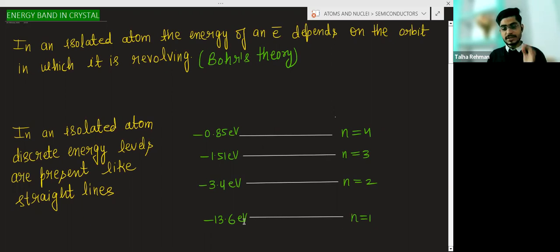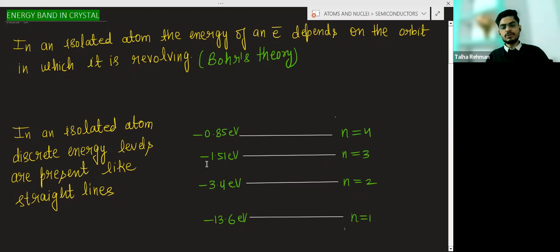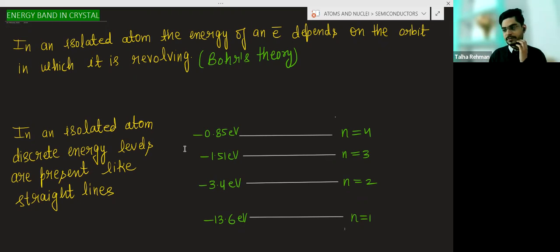I told these things in the last classes, in the chapter atom, when we were discussing the Bohr model of atom. I don't know whether you were present in the class or not, but I told. For n is equal to 2, means first excited state, the energy will be this. N is equal to 3, the energy will be this. N is equal to 4, the energy will be this. So we can say, in an isolated atom, the energy of the electron revolving in different energy levels will be a fixed value.